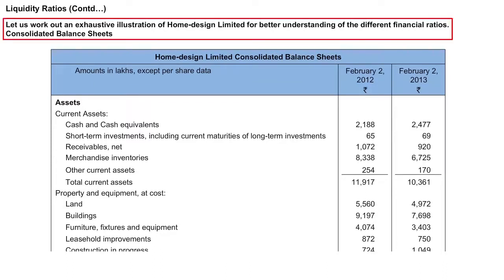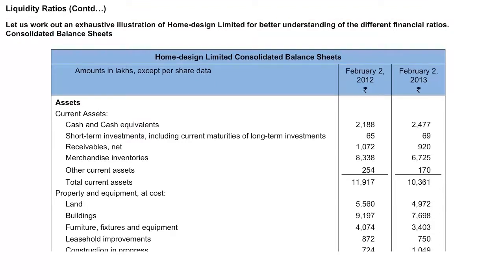and in a clear manner. Home Design Limited's consolidated balance sheet is given for 2 years, that is for February 2nd, 2012 and February 2nd, 2013. The figures given are in lakhs, starting with assets. In assets, we have current assets: cash and cash equivalents of 2,188 in the year 2012, 2,477 in the year 2013.